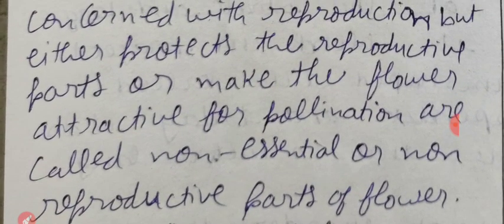Clear? Just see to it. The parts that either protect the reproductive parts or make the flower attractive for pollination are called non-essential or non-reproductive parts of flower.